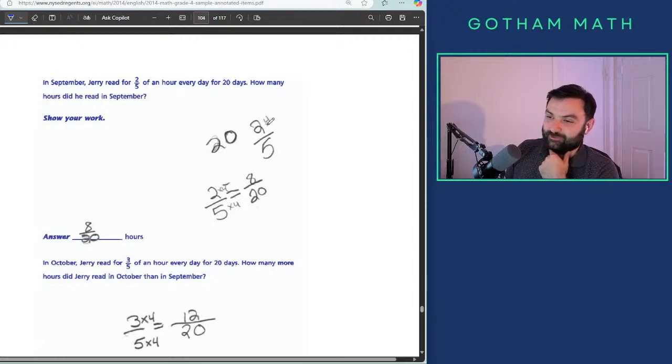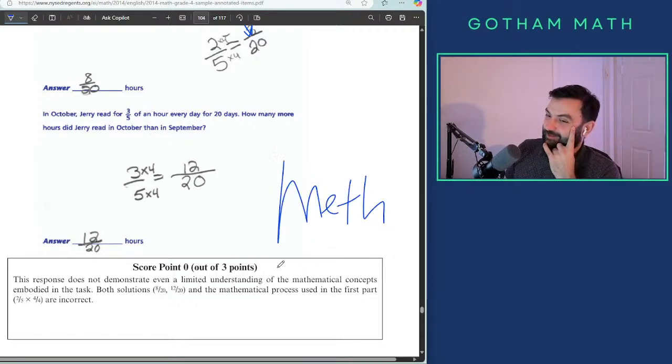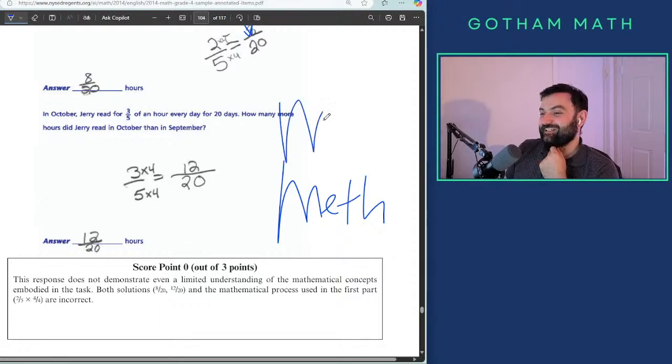I don't understand what it is. Like what's going on? What is that? No, I do not get it. 8 over 20. Oh, he multiplied the denominator. So he did 4 over 1 on 2 bits and got that. I don't know. Another case of meth. No, it's mass. Mess. Or you could call it Mattis. AKA my name.